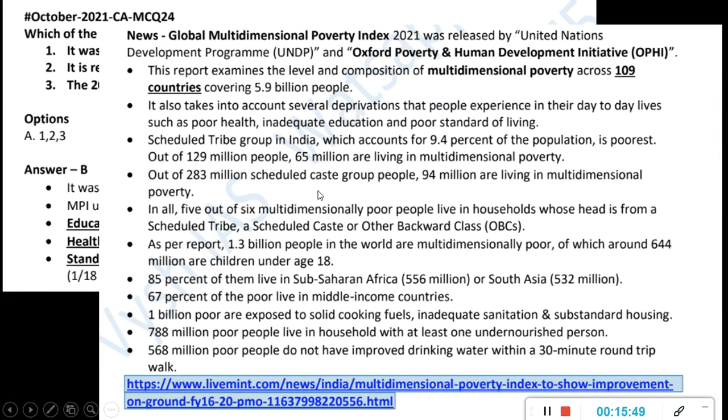That kind of factual thing UPSC usually doesn't ask. For your mains, you can use these points.